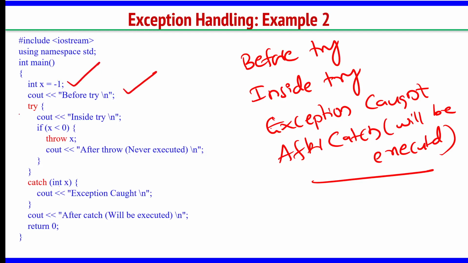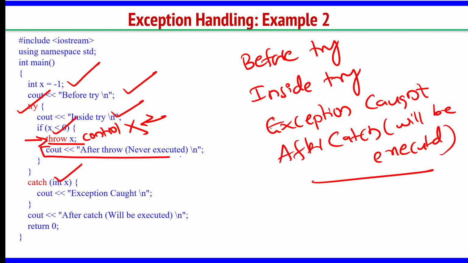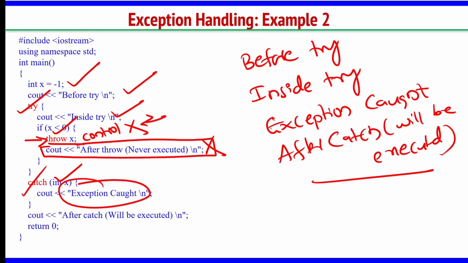Program will execute normally, try also normally, then statement, then condition. As soon as it encounters a throw, the program control stops here and begins in the catch block. The lines after throw will never be executed. Why? Some error happened here, that is why we are shifting our control to the catch block. Then whatever is there in the catch block will be done. Later after the catch block, other programming statements will be executed.